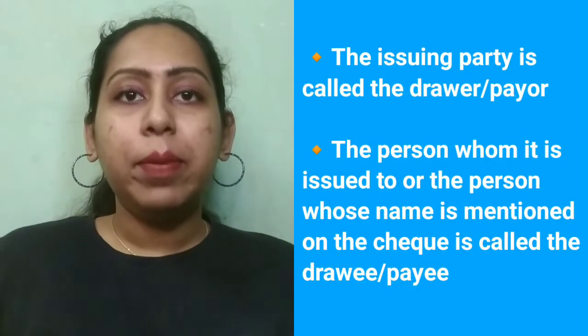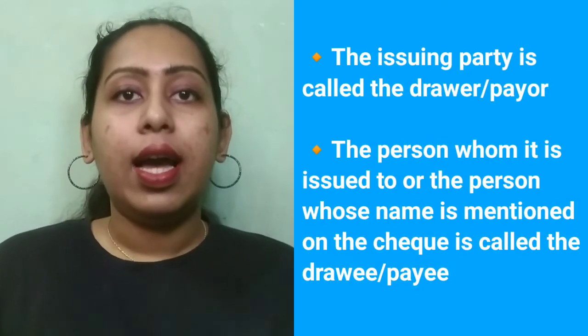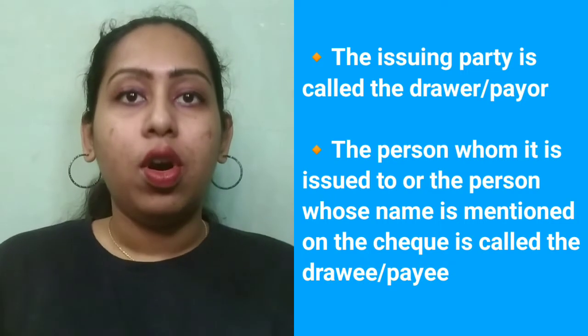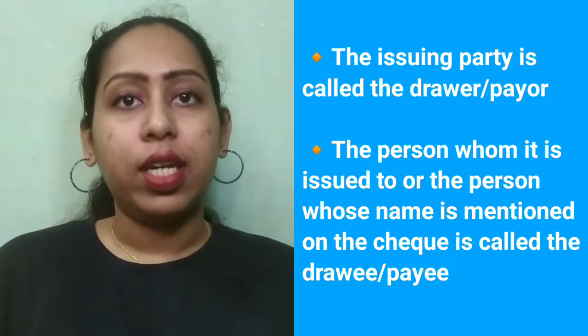Before you learn the types of a check, you must know a couple of terminologies related to a check. The issuing party is called the drawer of the check, and the person whom it is issued to, or the person whose name is mentioned on the check, is called the drawee. Here are the types of checks that are in use in India.